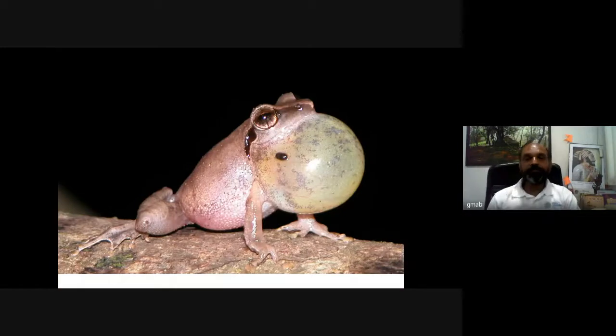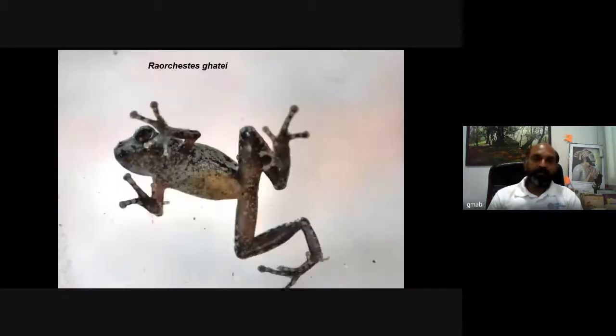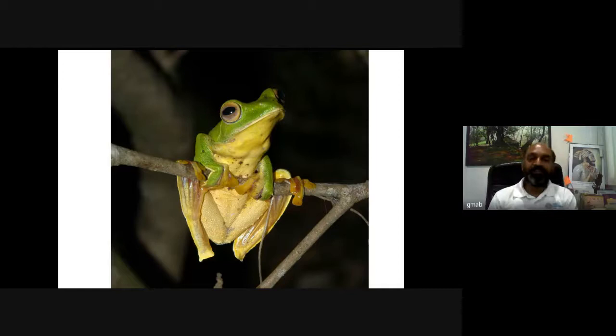These are some of the interesting frog species. This is called as Philotus wynadensis. This is the mating call, mating behavior of this bush frog. This is a recently described species of tree frog called as Raorchestes ghati. This is a very interesting, fascinating amphibian called as Malabar gliding frog, Rhacophorus malabaricus.